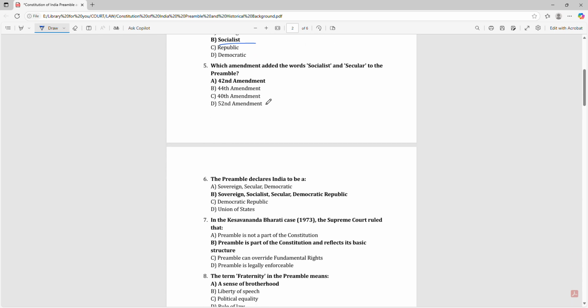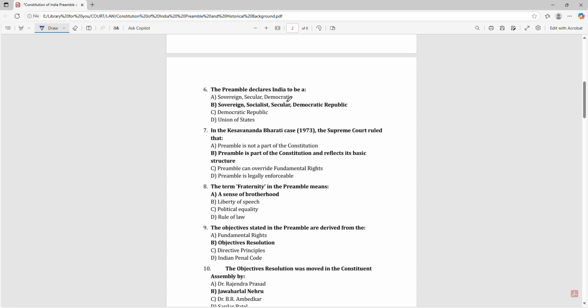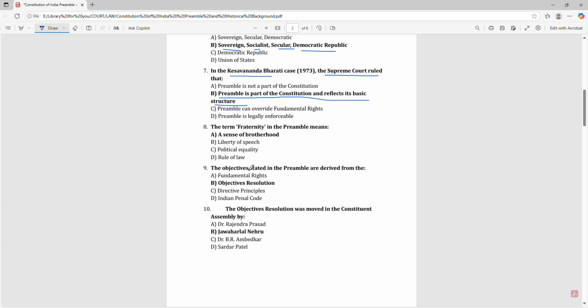Socialist. Which amendment added the words socialist and secular to the preamble? 42nd Amendment. The preamble declares India to be a sovereign, socialist, secular, democratic republic. In the Kesavananda Bharati case 1973, the Supreme Court ruled that the preamble is part of the Constitution and reflects its basic structure. The term fraternity in the preamble means a sense of brotherhood.